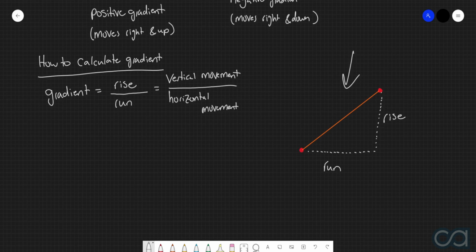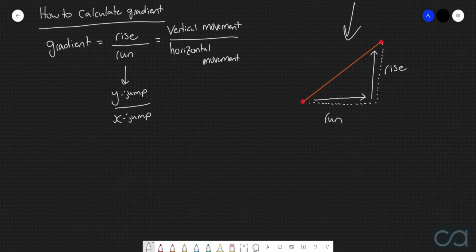Now, what we sometimes refer to the rise over run as being is the y jump over the x jump. And again, this is just by using very similar terminology to what we did when we considered the distances between 2 points. It's effectively a measure of how much we move up or down by, divided by how much we move horizontally by. And so, of course, what we're going to look at now is how we generalize finding the gradient between two arbitrary points.